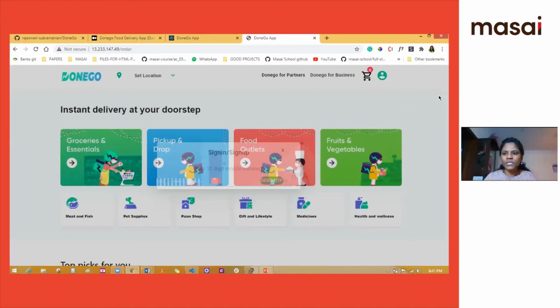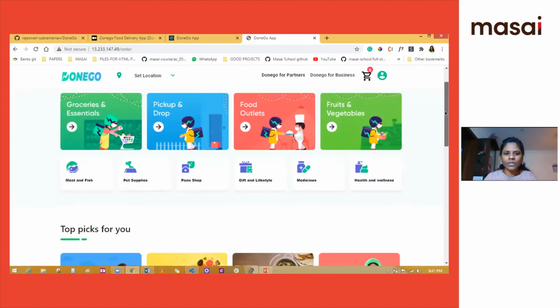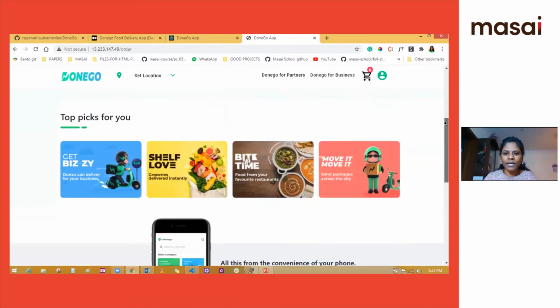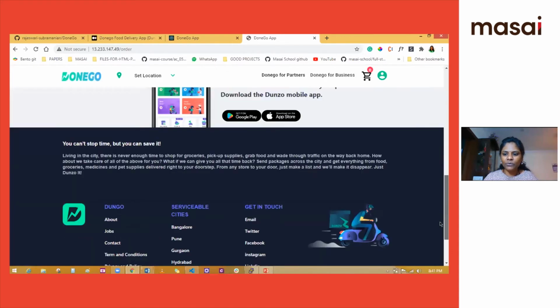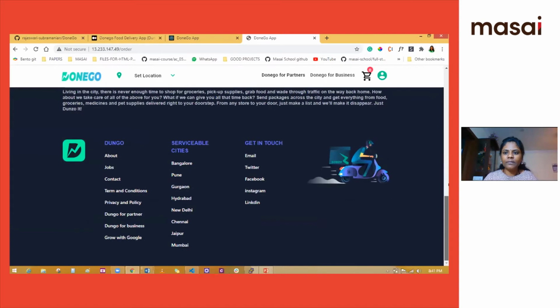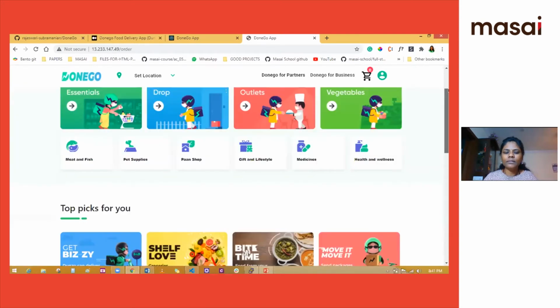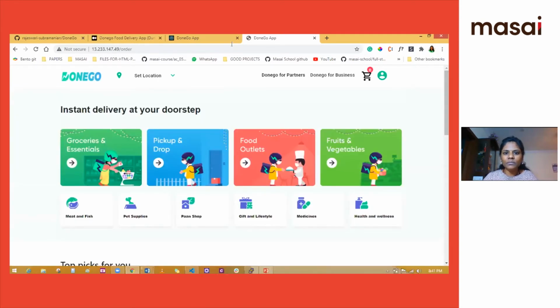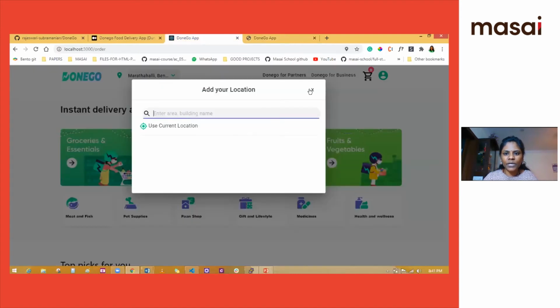Once it's logged in, this is our entire landing page, with the footer. Here I can also show on the local machine because of the issue in the set location. Here we can choose the current location.